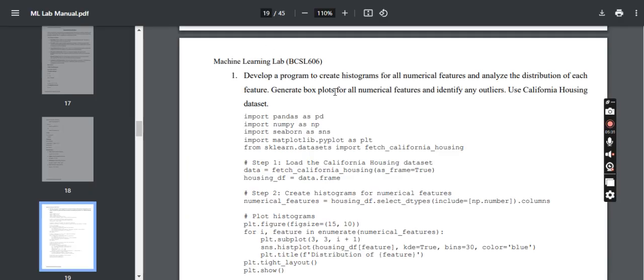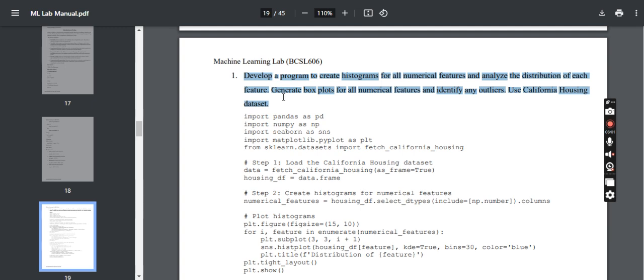So let us first understand the first program: develop a program to create the histogram for all the numerical features and analyze the distribution of the features, and a box plot for all the numerical features to identify any outliers, and use the California housing dataset. What this program does is